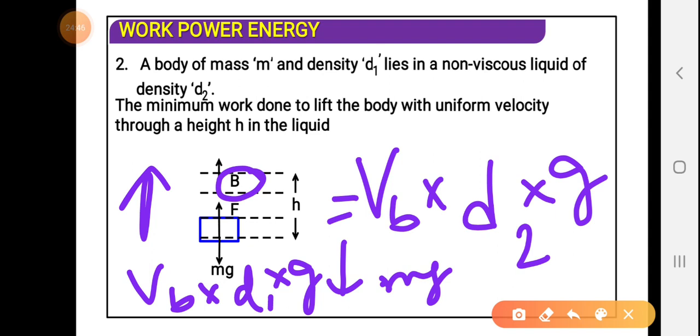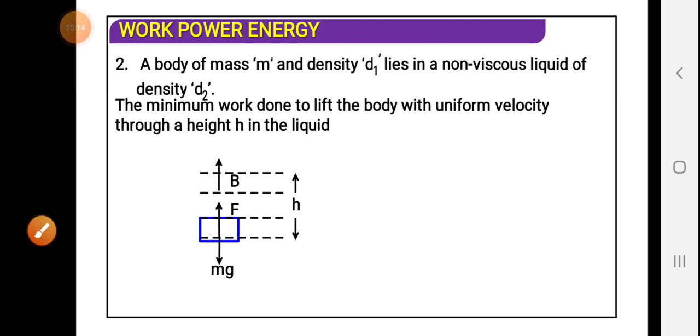Of course, if the body moves upward on its own, then the buoyancy force will be more, and if it does not move upward on its own, then the weight will be more. In both cases we just find the difference, which gives the expression for the force, and multiplying it by h gives the work done.